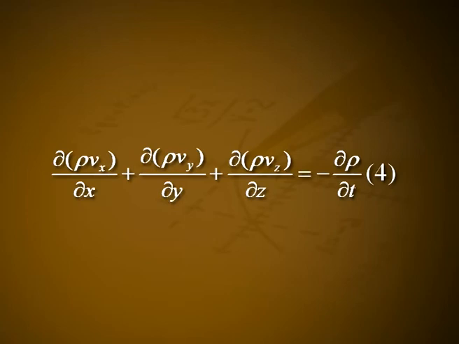One can express this equation in the component form as dou by dou x of rho vx plus dou by dou y of rho vy plus dou by dou z of rho vz is equal to minus dou rho divided by dou t. Let it be equation number 4. The continuity equation for an incompressible fluid, dou rho by dou t is equal to 0, is del dot rho v is equal to 0, or dou by dou x of rho vx plus dou by dou y of rho vy plus dou by dou z of rho vz is equal to 0. Let it be equation number 5.